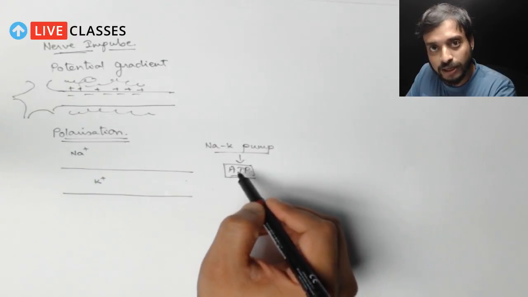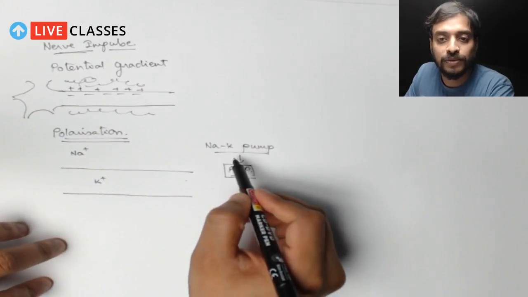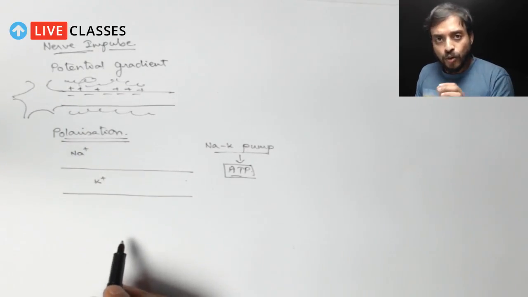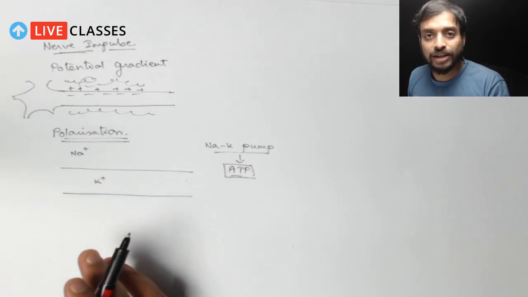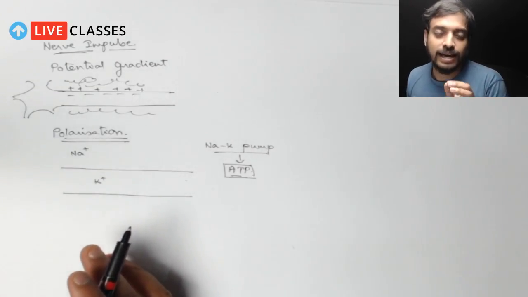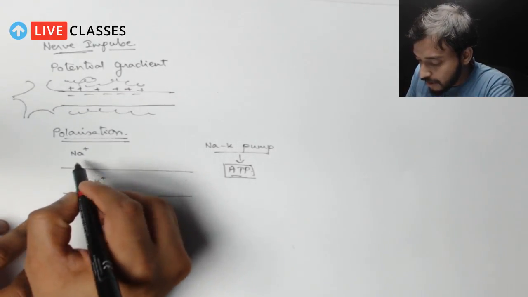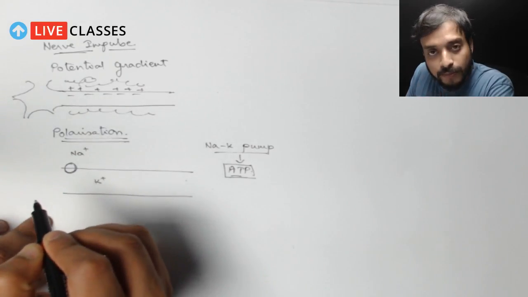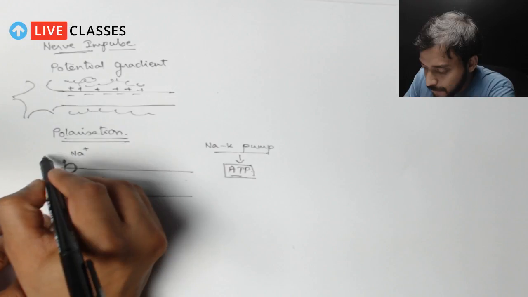So using ATP, the sodium potassium pump is utilized here. Now let's discuss what happens. In the normal case, whenever there is no stimulus, or whenever a neuron is not conducting any signal, what happens? During that case, the pumps, let me draw this as the pump. The pump will constantly pump out about 3 sodium ions outside and 2 potassium ions inside.